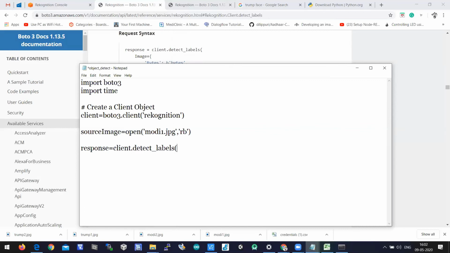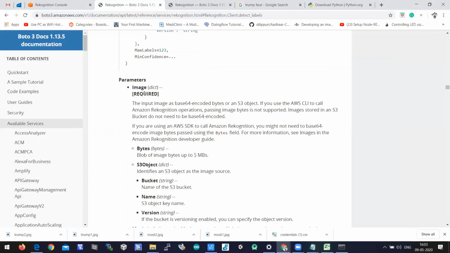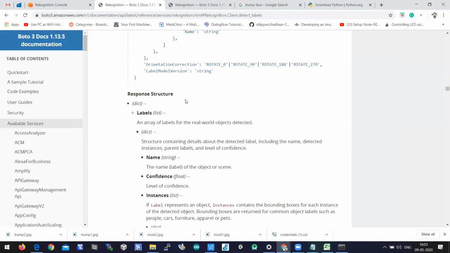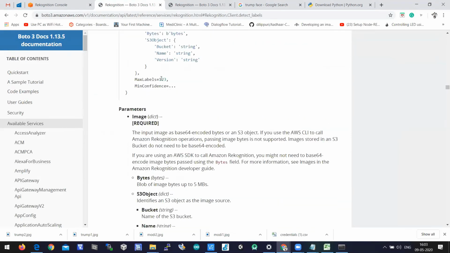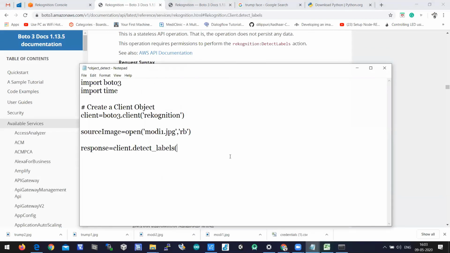We need to pass an image. The argument name is Image here, so let us take the same name, Image equal to a dictionary with Bytes, which should be in bytes data format, and source_image.read.